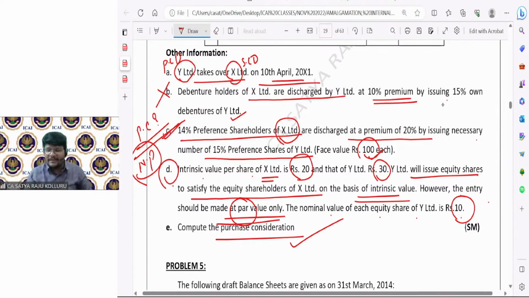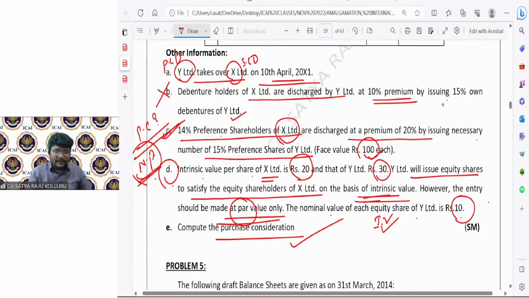For that, I will apply the intrinsic value method. But for the overall PC, I can ascertain the amount payable to preference shareholders. How can I ascertain the amount payable to equity shareholders? Then if I make it total, which is the net payments method only. But for part of the PC consideration, I need to apply the intrinsic value method. In fact, this type of PC method is a combination of more than one method. The overall PC method is net payments, but for part of the PC computation, I need to apply the intrinsic value method. That's why I can call it a combination of more than one method.